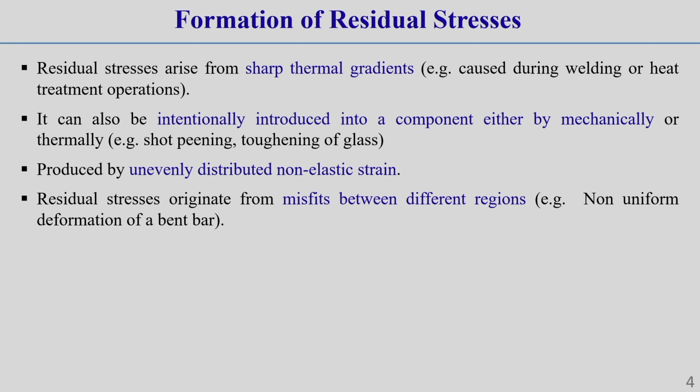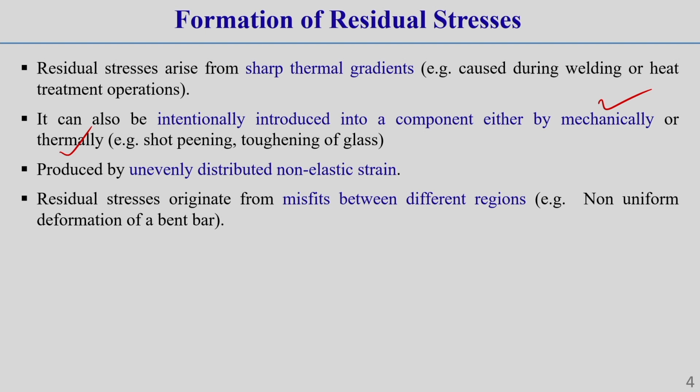Okay. It can also be developed intentionally, because as I have told you, residual stress improves the fatigue resistance, or in some cases it also increases the static loading characteristics. That is why it can be intentionally introduced to the component either by mechanical means or by thermal means.